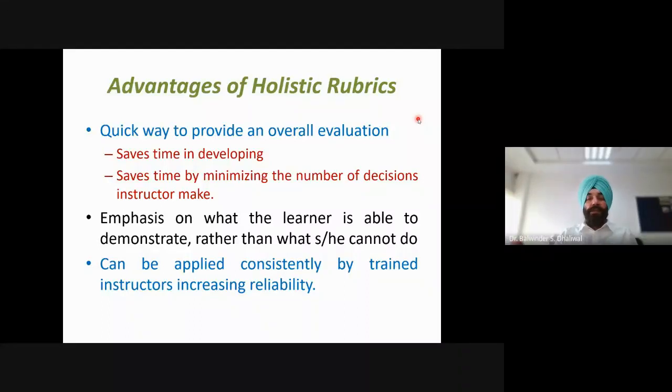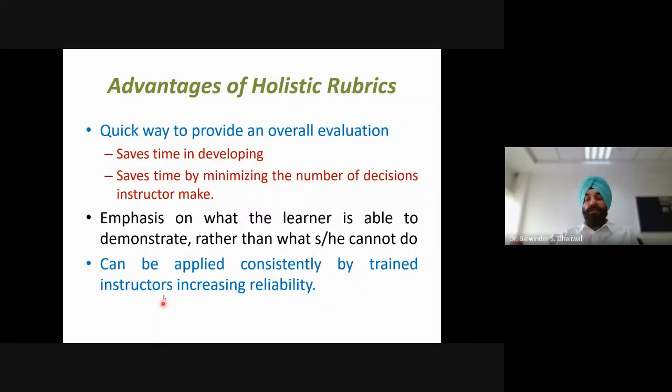While using the rubric, the evaluator or the instructor has to make a decision about only one of those 4 or 5 levels. So it saves time in evaluation also. Here the emphasis is on what the learner is able to demonstrate rather than what she or he cannot do. Using this rubric, the student work is evaluated on the basis of demonstration, and it can be applied consistently by trained instructors, increasing reliability. Somewhat of experience is required for using this rubric consistently.